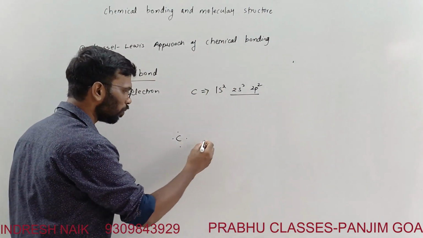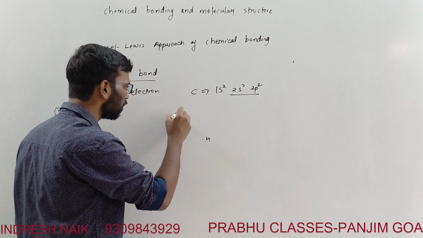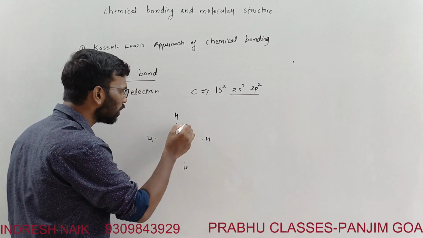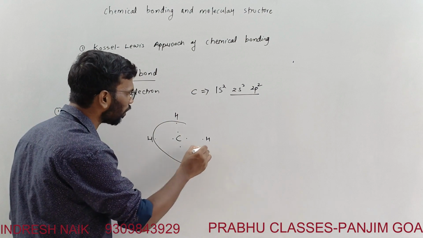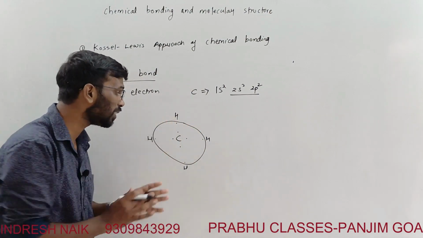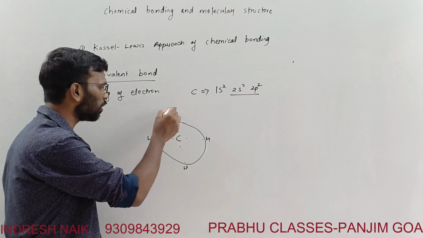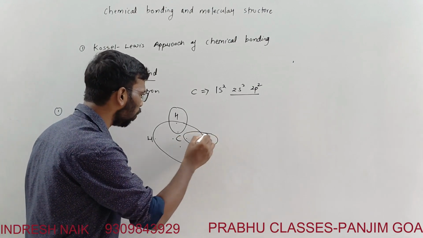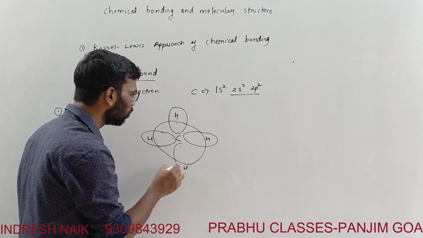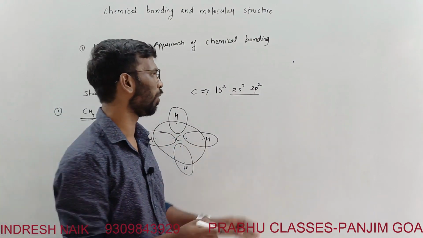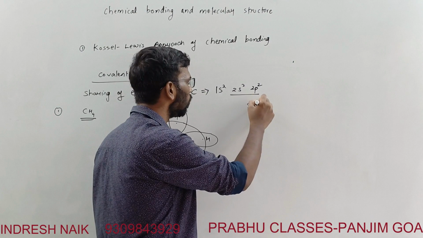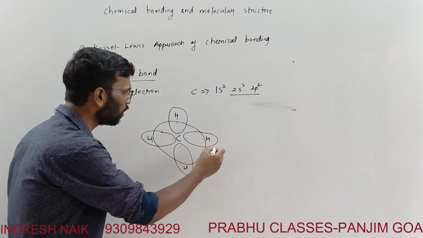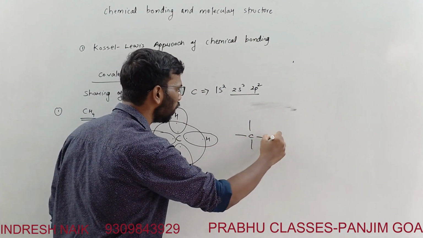Then here is the hydrogen, it is having 1 electron. This carbon will share the electron of each hydrogen. So now carbon is having 8 electrons. Hydrogen is the exception, it will attain the noble gas configuration of helium. One single bond is made up of 2 electrons. So this is the idea about the bonding.